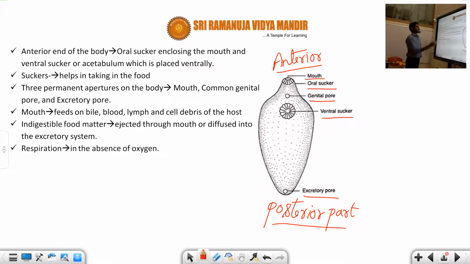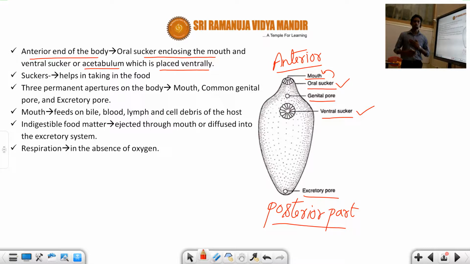Now you can see, students, at the anterior end of the body, the oral sucker encloses the mouth. And the next one is the ventral sucker, also called the acetabulum, which is placed ventrally.